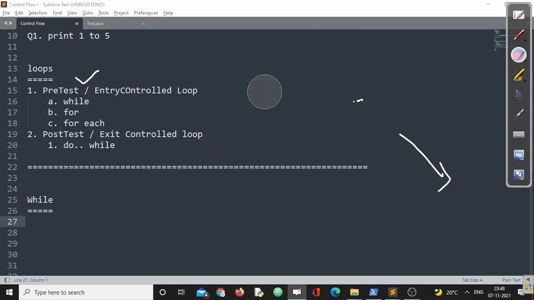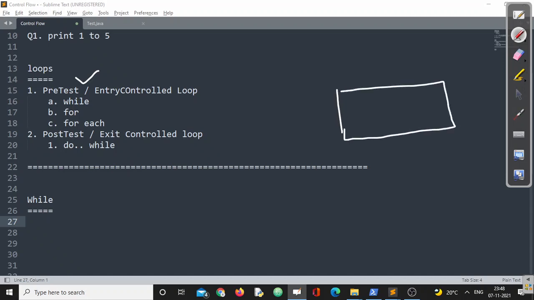We can take one example for this. What is a pre-control loop and what is a post-control loop? For a pre-control loop, suppose you have an examination today. This is the examination hall. You have to enter and sit in your specific seat so that you can appear for the exam.